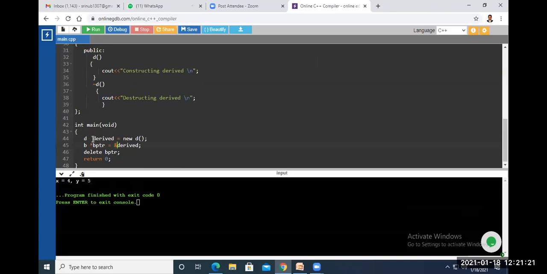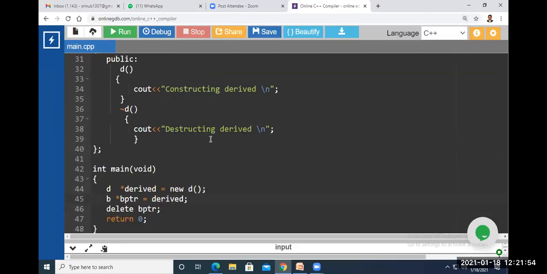If you use the asterisk here, because the new operator allocates memory for the derived class object and returns the address of that memory, which is stored in the pointer asterisk D, we don't need to use the ampersand operator. So both cases are possible. If there is no asterisk, you have to use the ampersand operator. If there is an asterisk, you don't need to. I think it is visible to you. Can you see it?